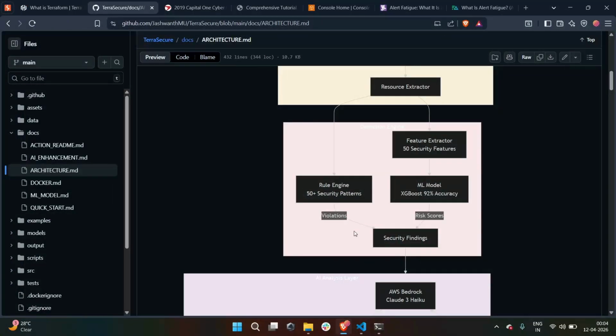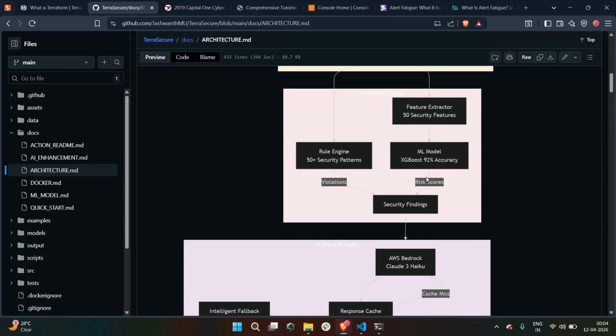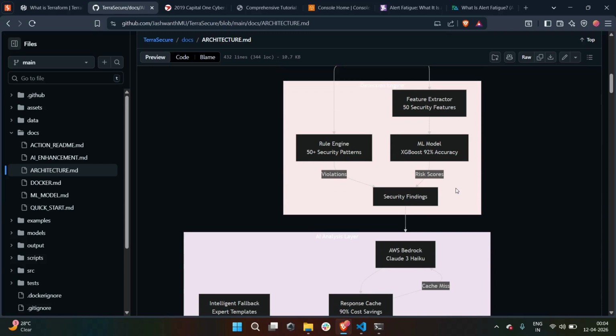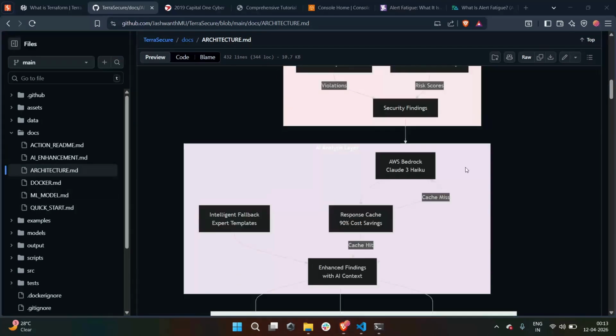Each Terraform resource gets a risk score between 0 and 1.0. Zero means it is unlikely to be exploitable, and one means almost certainly misconfigured. This helps tools prioritize instead of treating all findings equally, prioritizing the misconfigurations by risk scores like 95%, 86%, etc.